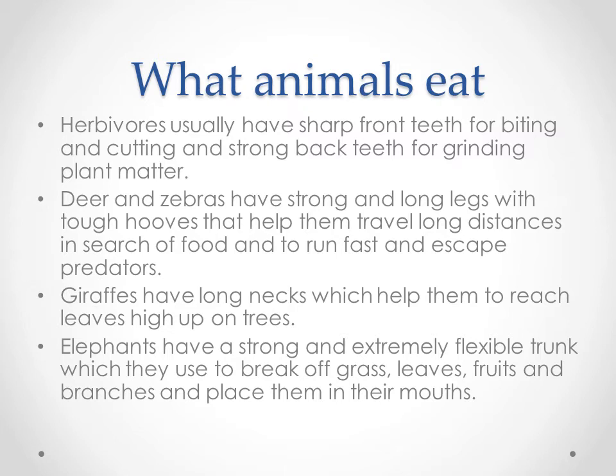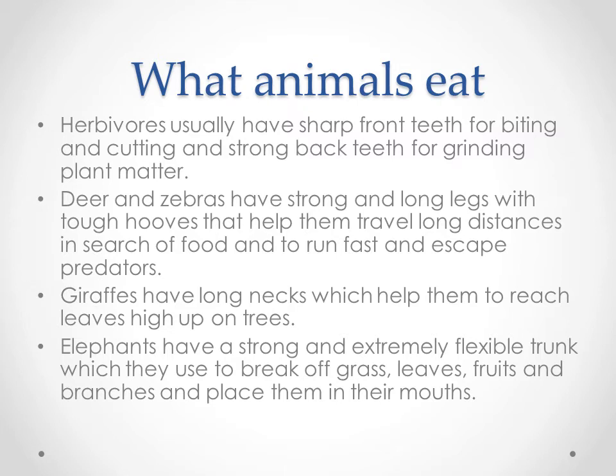I'm repeating again, herbivores are animals that eat only plant parts. They are called herbivores. If you see the herbivores, they have sharp front teeth. Why? For biting and cutting the food. And for grinding they have strong back teeth.